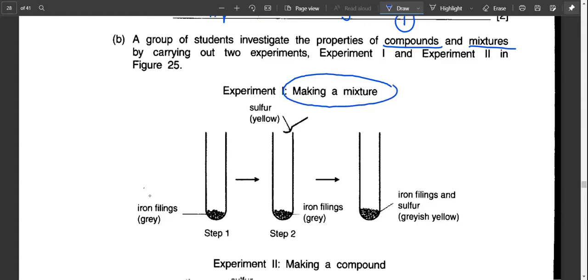So you have iron filings, which is one substance, and you have sulfur, which is another substance. The iron filings are gray and sulfur is yellow, and when you mix these two together, you get a grayish yellow substance, which is a mixture of iron filings and sulfur. No chemical reaction whatsoever, it's just two things being mixed together.